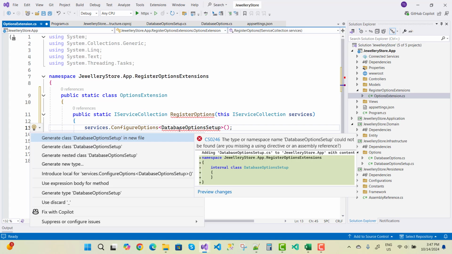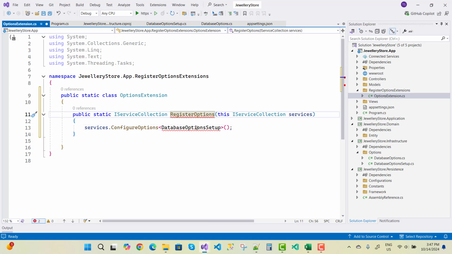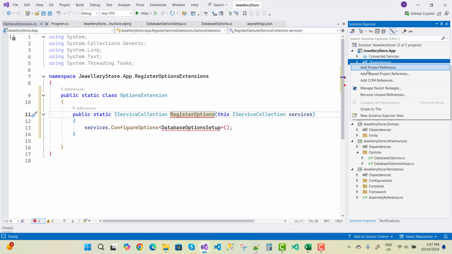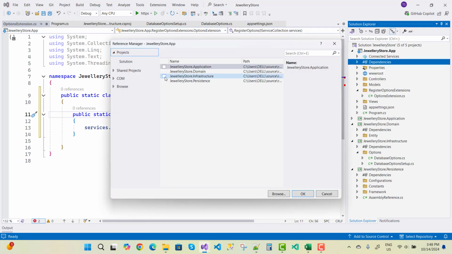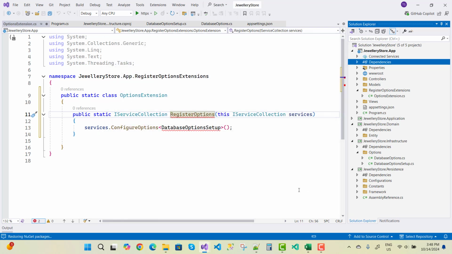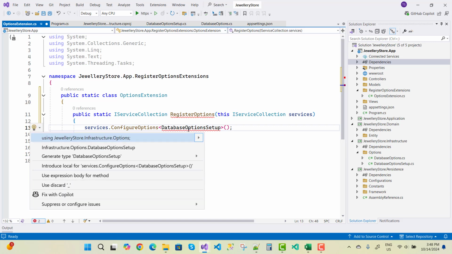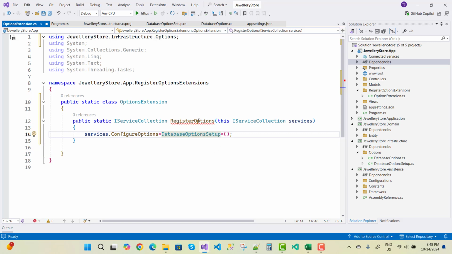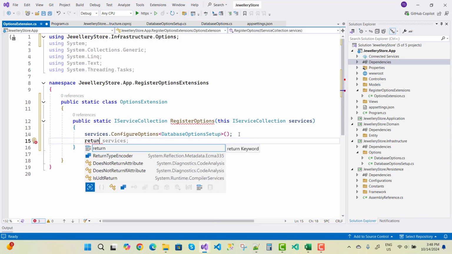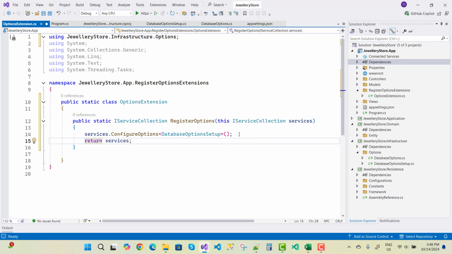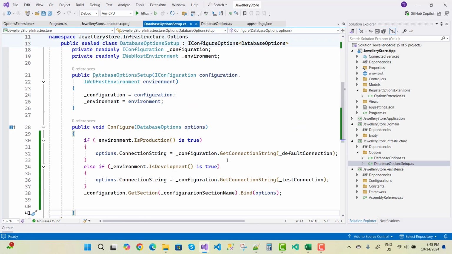The registered DatabaseOptionSetup actually exists in the infrastructure project, so just right click on it, add project reference, and there we go for the infrastructure. Now here we have a DatabaseOptionsSetup. Okay, now RegisterOptions, so that I want to return the services. So here we have a RegisterOptions.